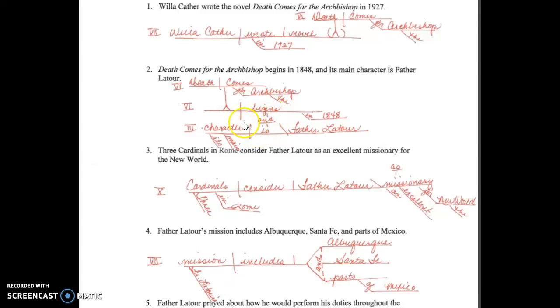It goes in between. And then the third clause, we have the subject character. Be verb is. Father Latour is a title, so that stays all together. So we have subject, be verb, noun as the subjective complement, which makes that a pattern 3, and the two modifiers go below.